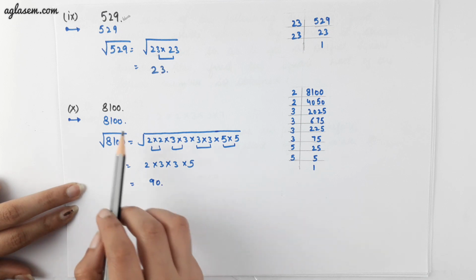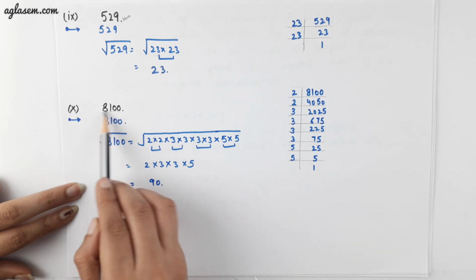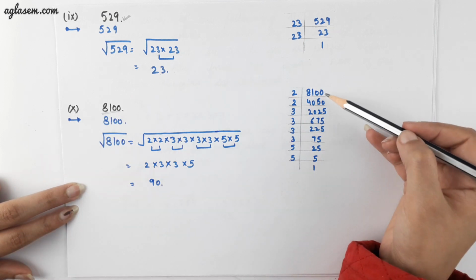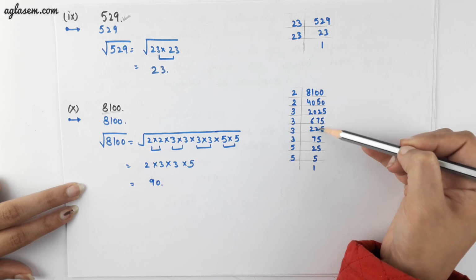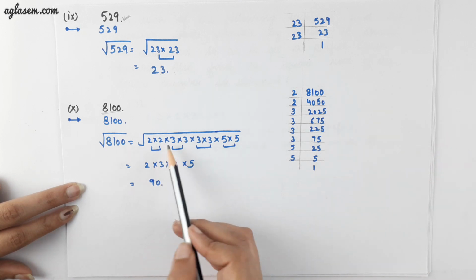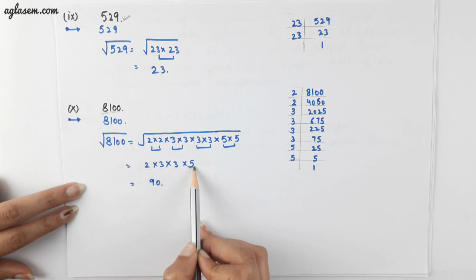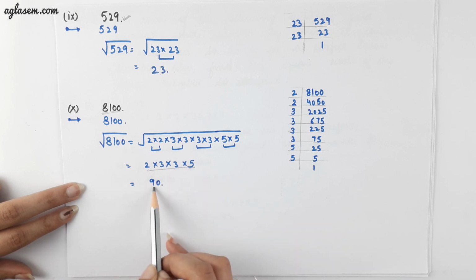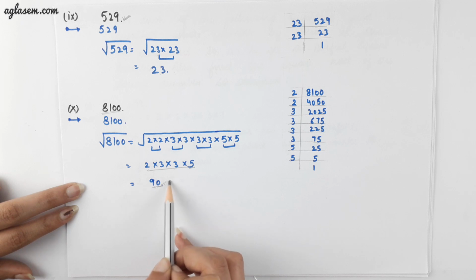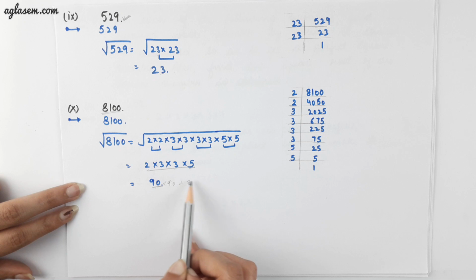And the last part of this question is 8100. Similarly, doing the prime factorization of 8100, we will get prime factors as 2 into 3 into 3 into 5, and multiplying this will get 90, which means 90 is that number which when multiplied by 90 gives you 8100.